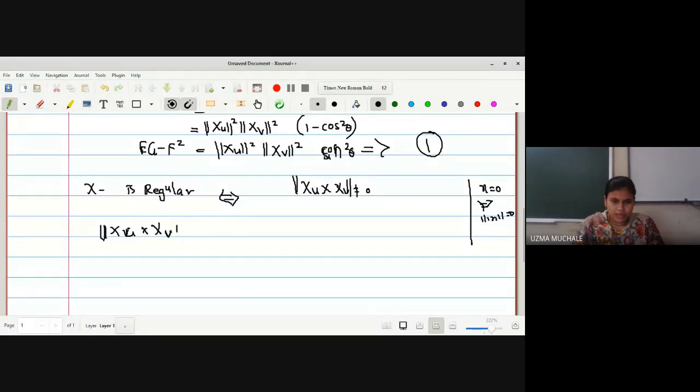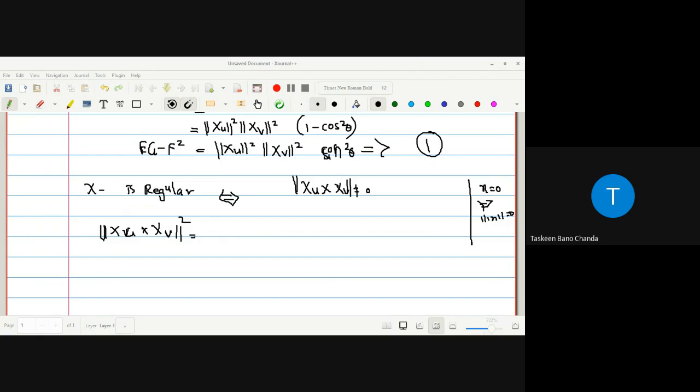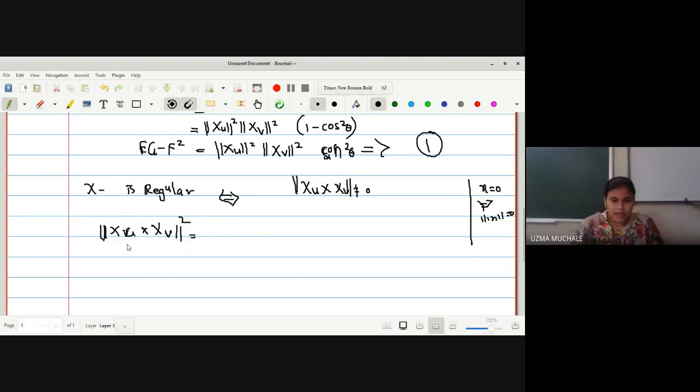Okay, xu cross xv. Let us evaluate the value of this one. How to evaluate the cross product of xu and xv? एक्चुअली हमारा ये norm square है ना, सो norm square को हम लोग कैसे लिखते हैं? x dot x is nothing but norm square of x. सो can I write this as xu cross xv dot product with xu cross xv?